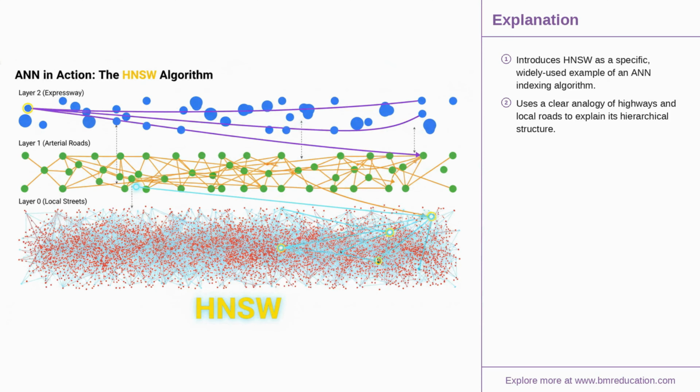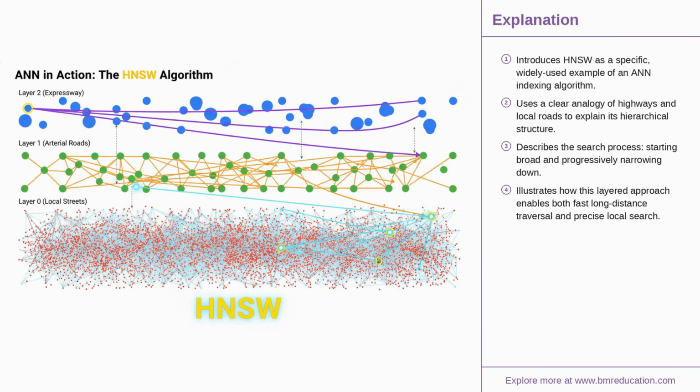To make this concrete, let's examine a popular and powerful ANN algorithm, HNSW, which stands for Hierarchical Navigable Small Worlds. HNSW builds a multi-layered graph structure over the data. The search begins at the top, sparsest layer, with long-range connections, allowing it to quickly zoom in to the right region of the vector space. It then descends through progressively denser layers, refining the search until it finds the nearest neighbors at the bottom layer.